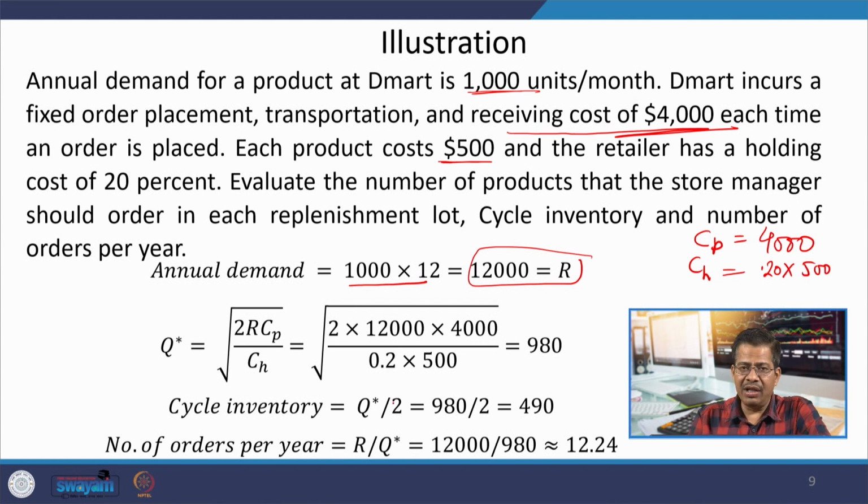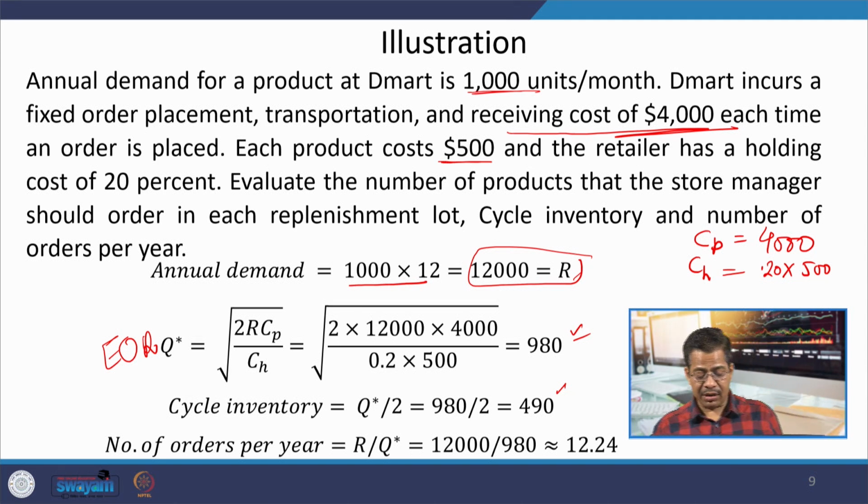These are the values of CP, CH, R, and when I use this formula of EOQ, I get EOQ equal to 980. When EOQ equals 980, the cycle inventory will be 980 by 2, that is 490, and the number of orders per year will be 12,000 divided by 980. So, between 12 to 13 orders you have to place every year.